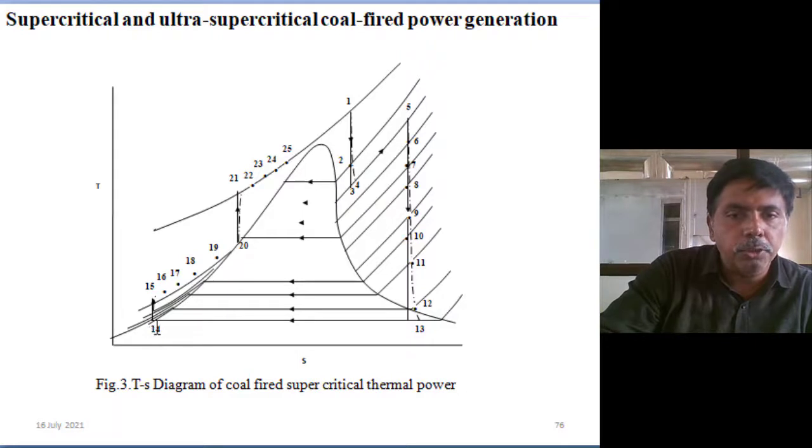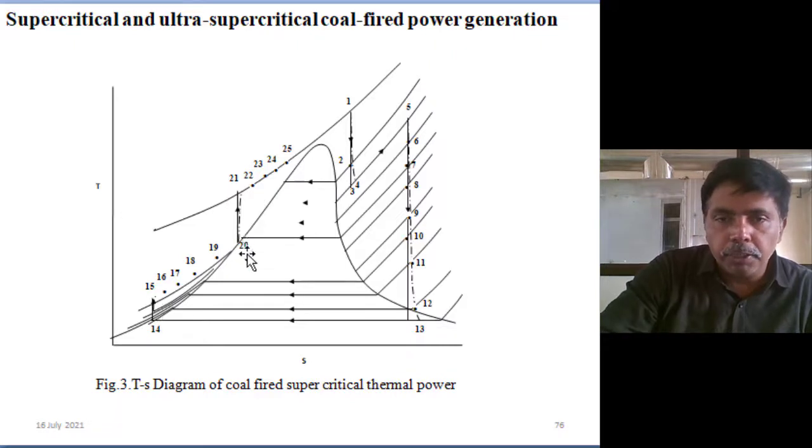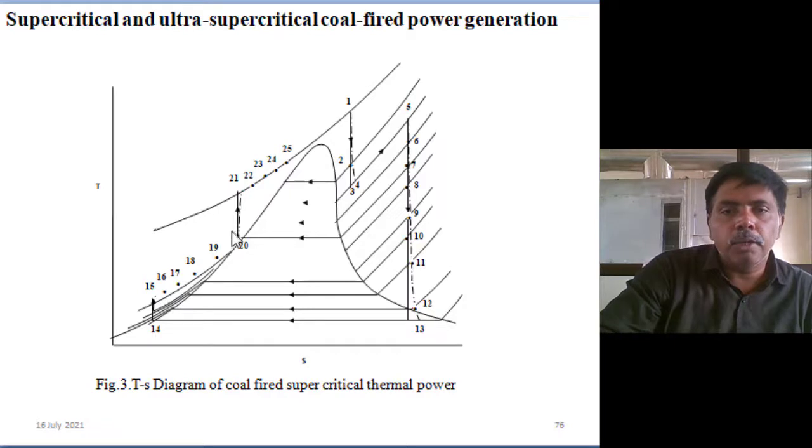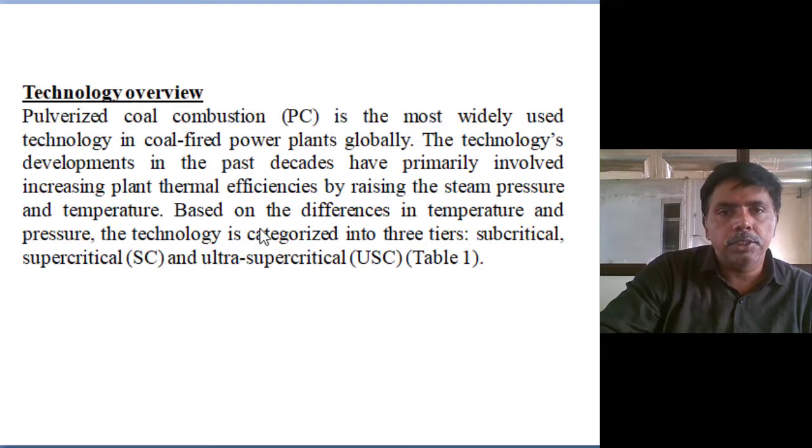Condenser pump, what it is doing: from the condenser to the deaerator we are pumping the feed water. From the deaerator to the boiler we are running the boiler feed water. Two pumps we are using. Okay, this is the schematic view.